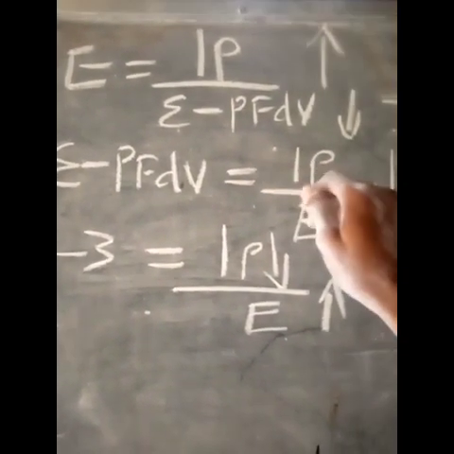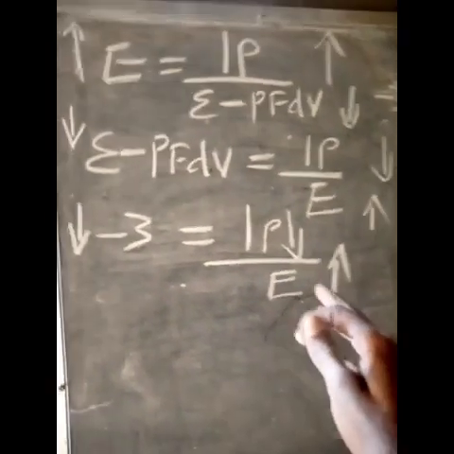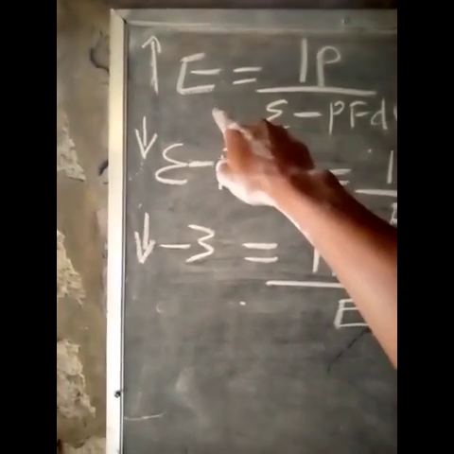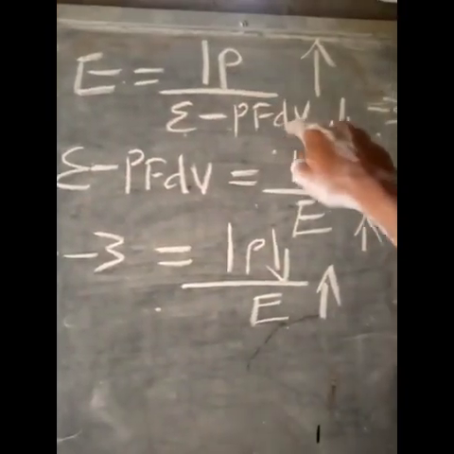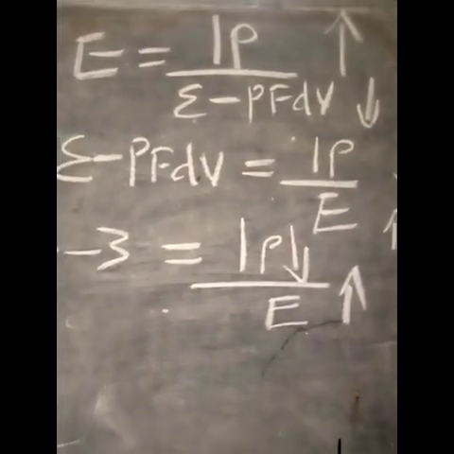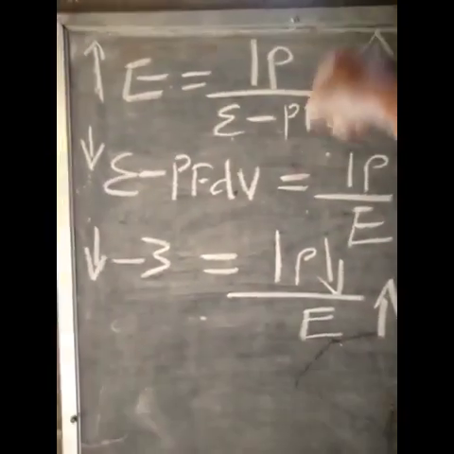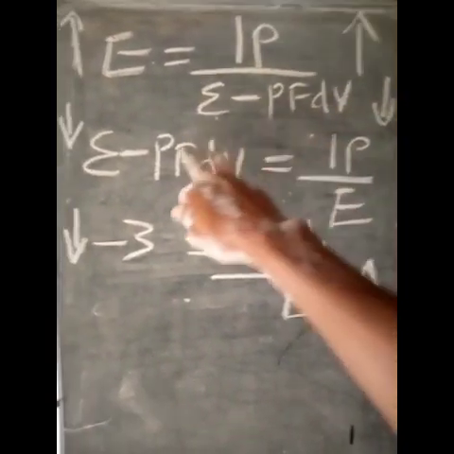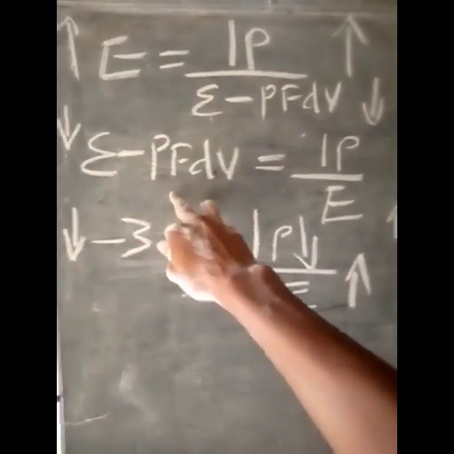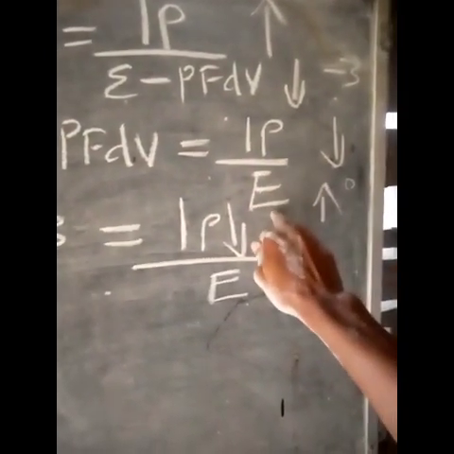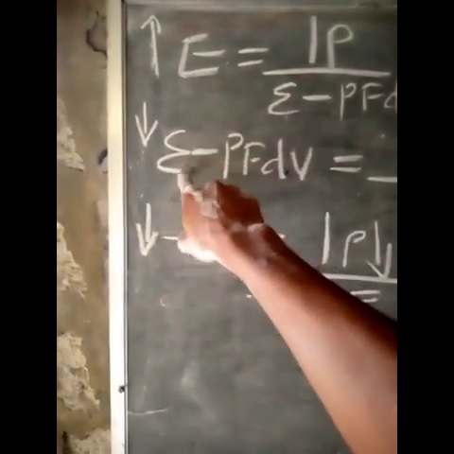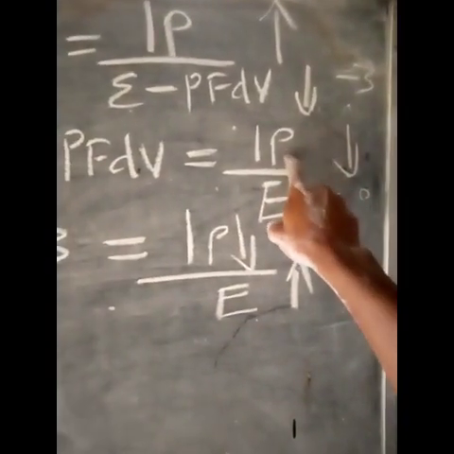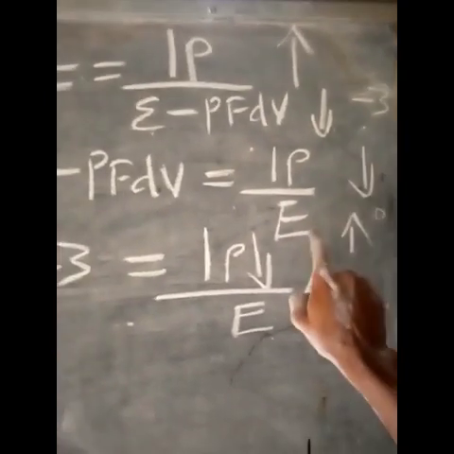So how does a country, what do we have to do as a country to make sure that entrepreneurship is increased, greed is reduced to 0, and price is decreased? How do you do this? When we make E minus PFDV the subject of the formula, we have E minus PFDV equals IP over E, meaning if there's a decrease in E minus PFDV's value, it will lead to a decrease in price, which is checking inflation, and an increase in entrepreneurship.